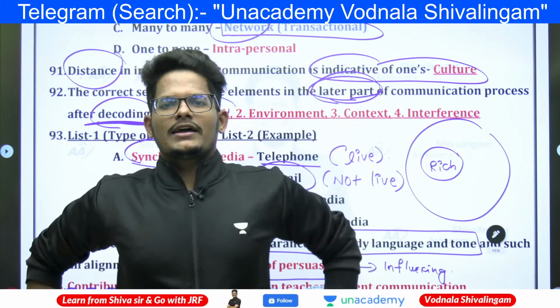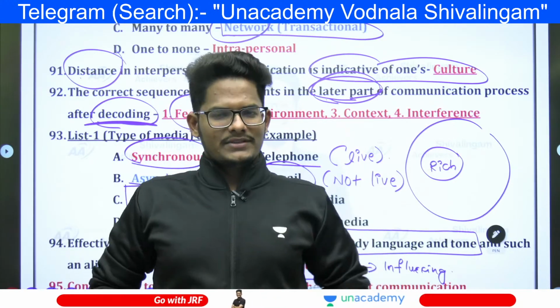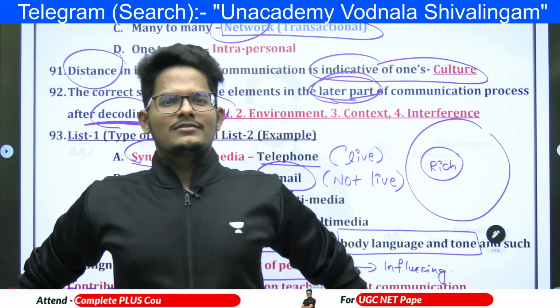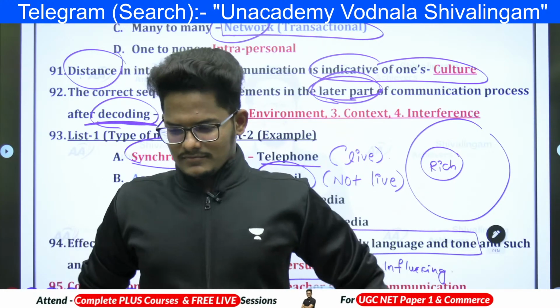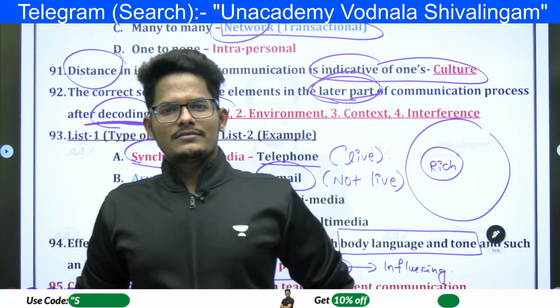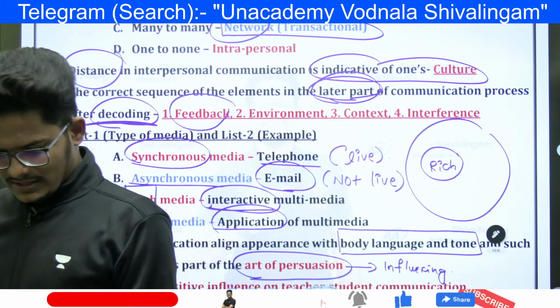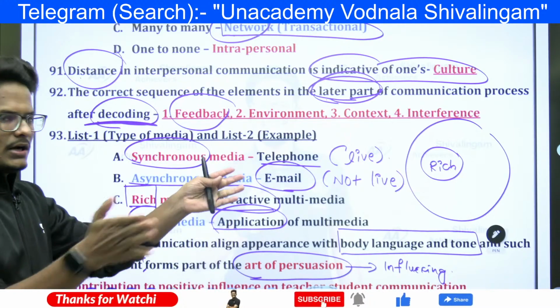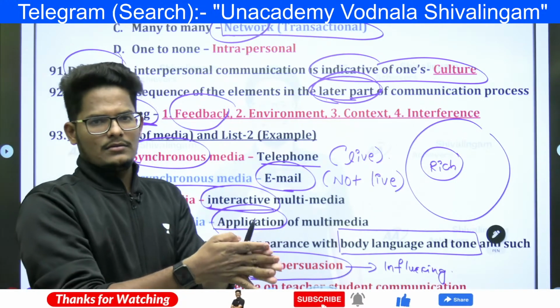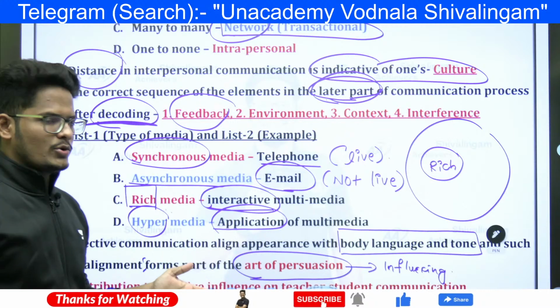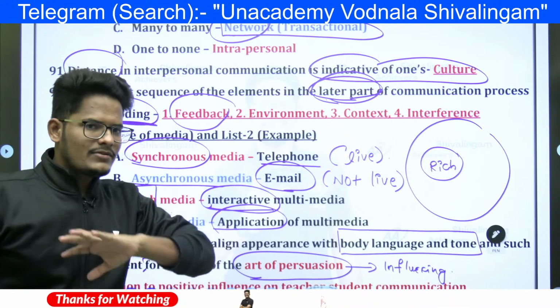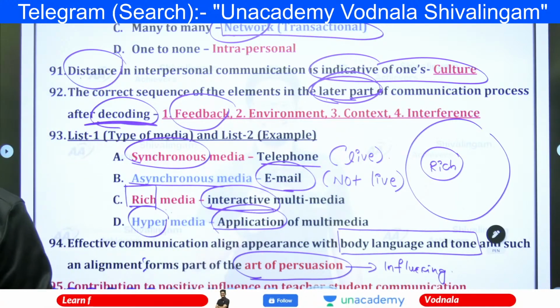Suppose my body language is like this, and then I say, hello guys, how are you? I am standing like this, looking dull, and then I ask, how are you all? What is your body language, and how are you talking? It will not match. So both have to align together. Then only can you influence the people. Otherwise you cannot influence people.